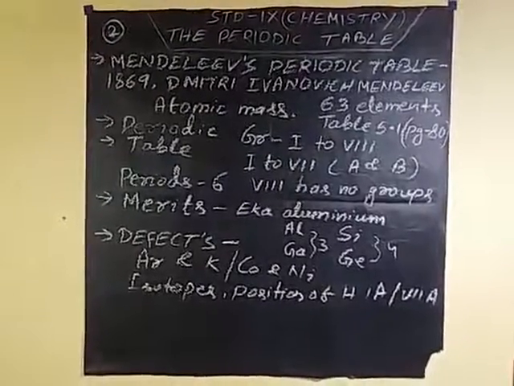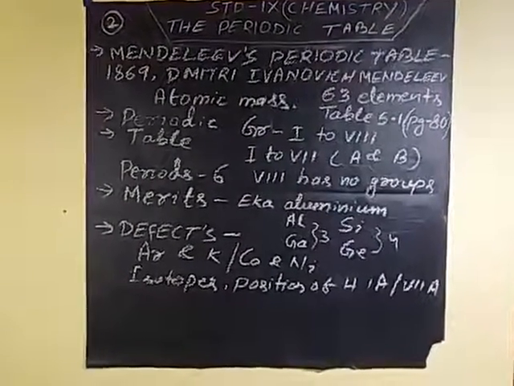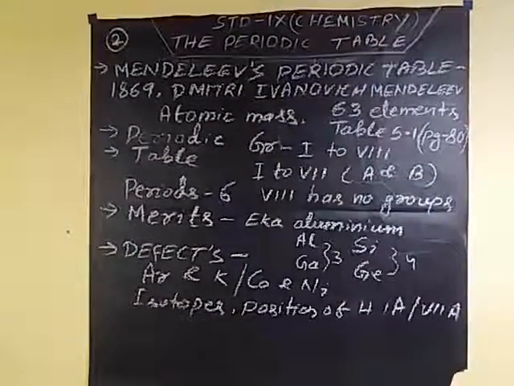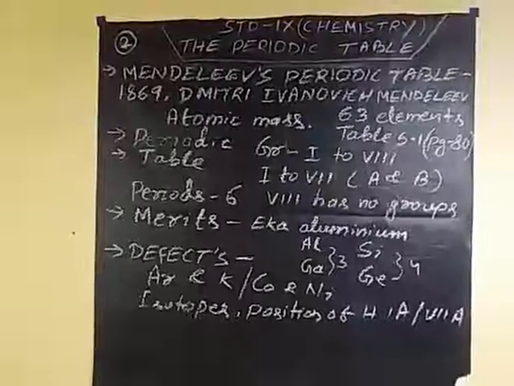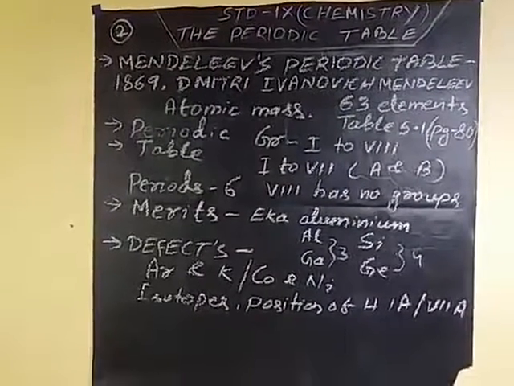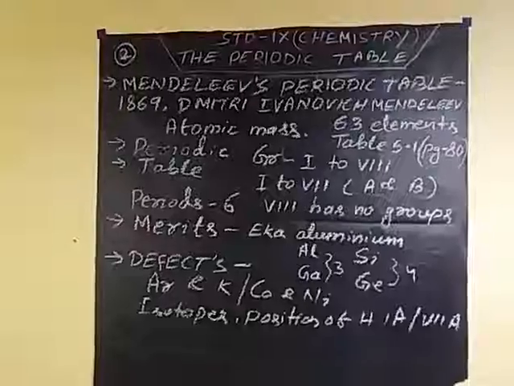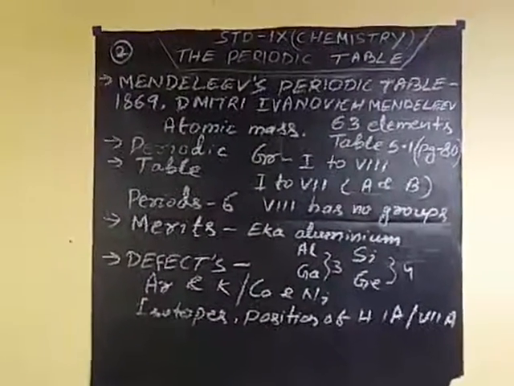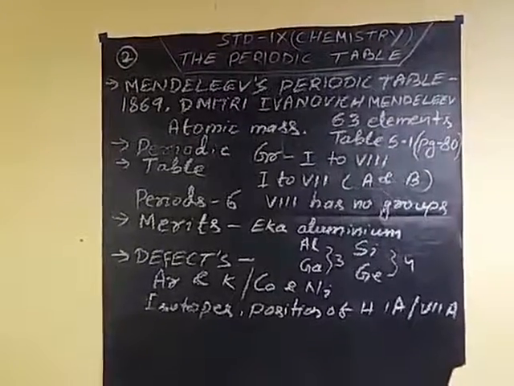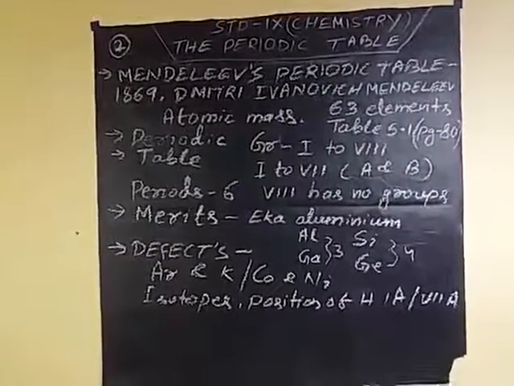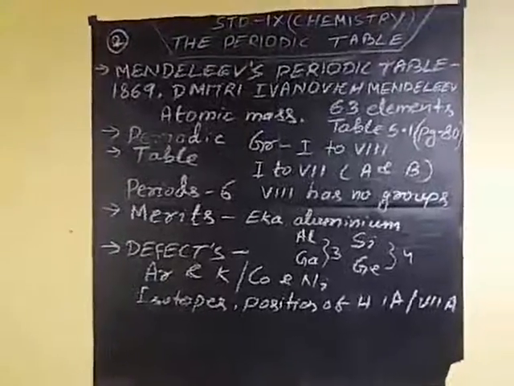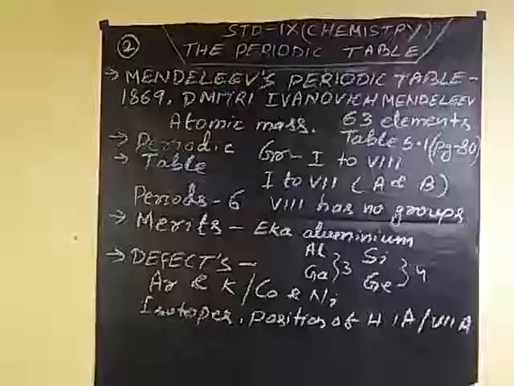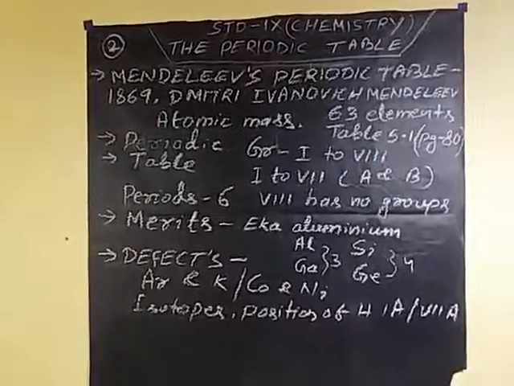Similarly, another is Eka silicon. Just below silicon there is germanium, valence is 4. Their density is 5.5 and 5.36, and mass is 72 and 72.6. So these are the merits. Also, incorrect atomic masses were corrected. He was able to correct the atomic mass values of elements like gold and platinum by placing these elements strictly on the basis of similarity in their properties.